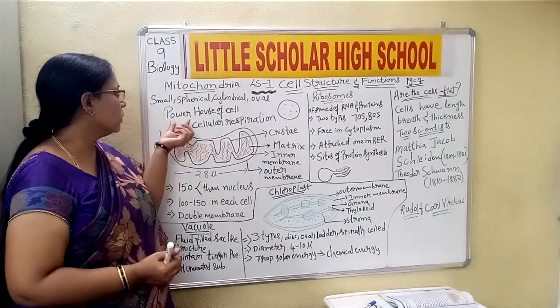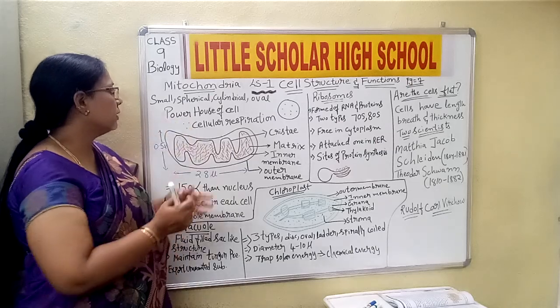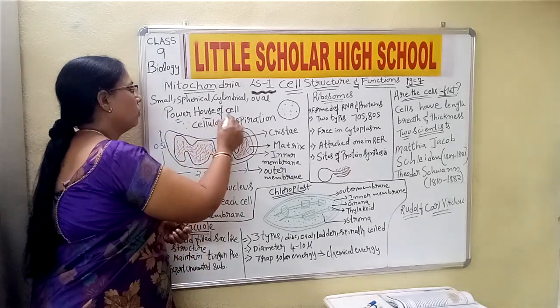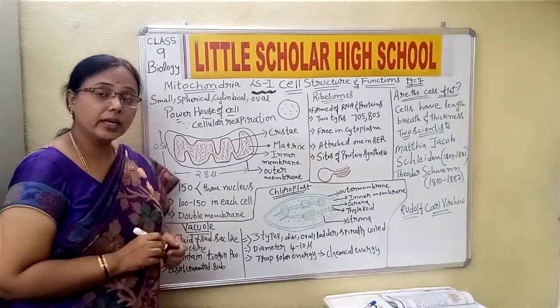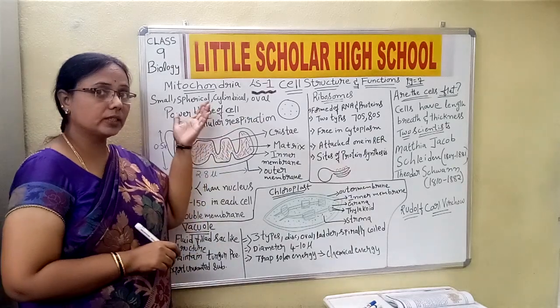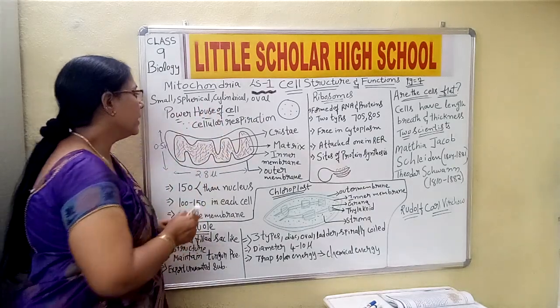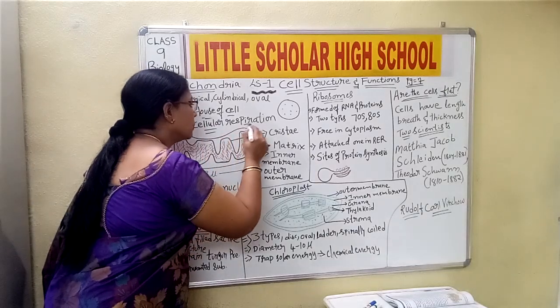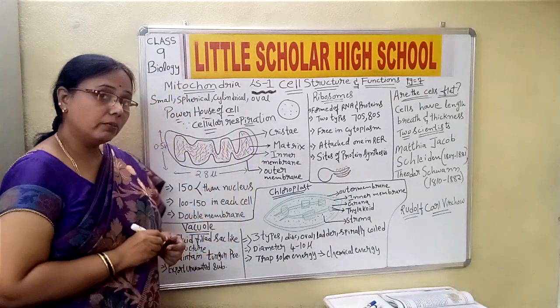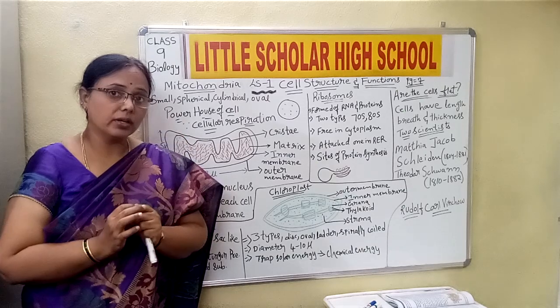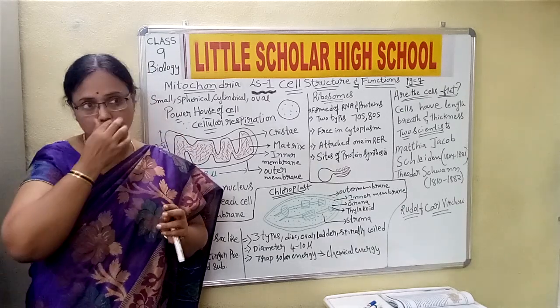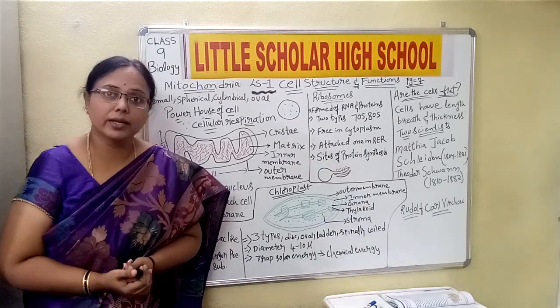Now we said that mitochondria are referred to as the powerhouse of the cell. Yes or no? And why are we referring to mitochondria as the powerhouse of the cell? Because they undergo cellular respiration. Mitochondria are one of the organelles which undergo cellular respiration. Now what do you understand by cellular respiration?